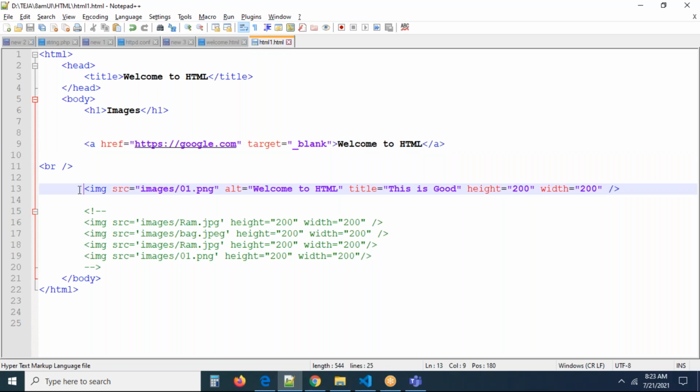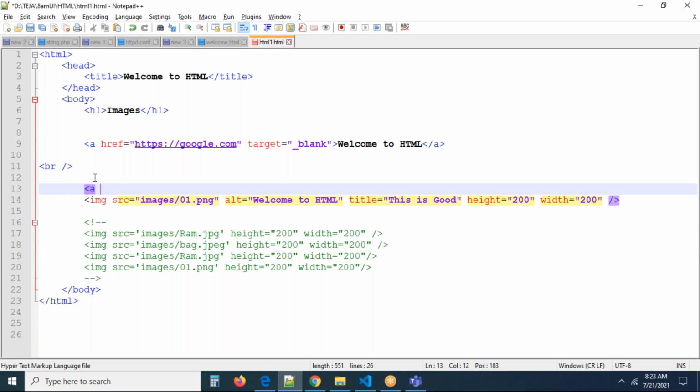For example, sir, I want to click this image. Generally you can go to Flipkart, Amazon, everywhere there is an image. If you click on the image, you will go to some product page or some other page, right? So if you want to add a link to this image, wrap it with the anchor tag, open, anchor tag, close. Simply we can wrap like this. This is exactly how to wrap.